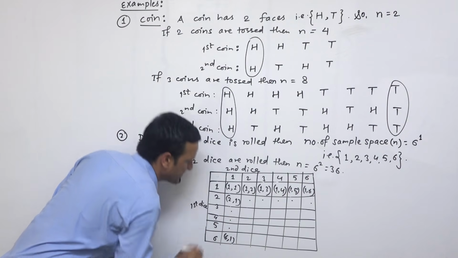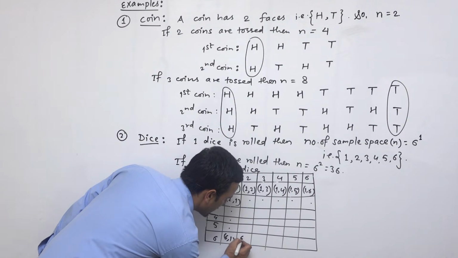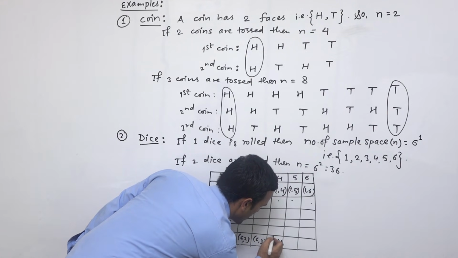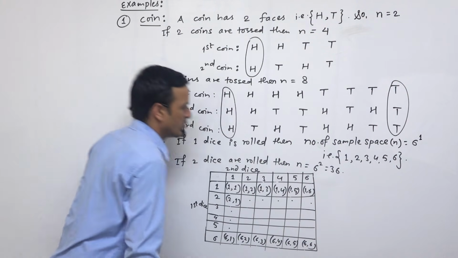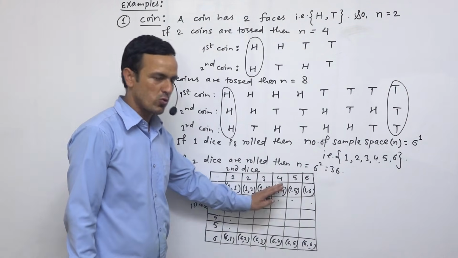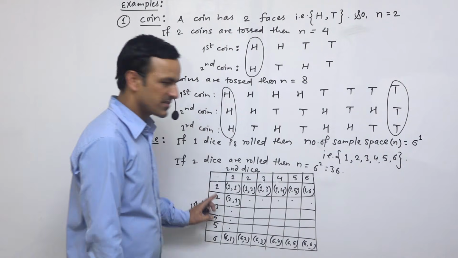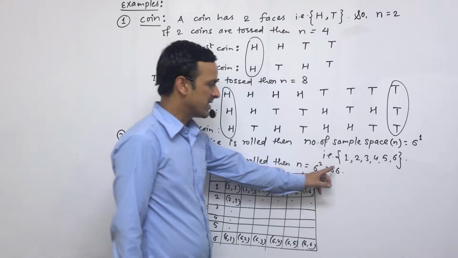We can also fill up this table in a similar way, and 6 comma 2 and 6 comma 3 and 6 comma 4, 6 comma 5 and 6 comma 6. So if we fill all the rooms, then we can show there are 6 events here and 6 events here. So in total 6 6s are 36.